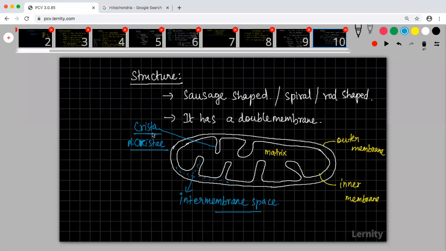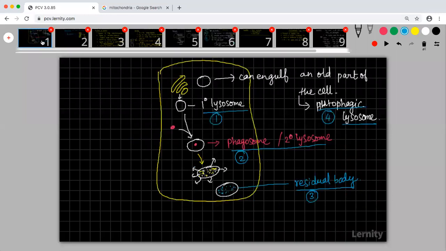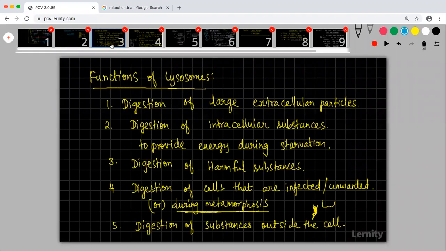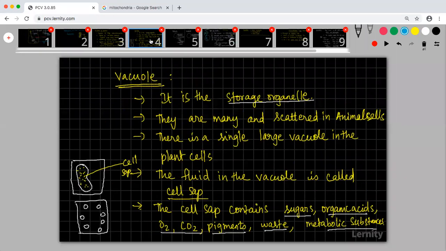Okay, so we'll continue it. Now we'll see all the slides once and we'll wrap up the session. First slide. Second slide. Third slide. Fourth slide. Fifth slide.